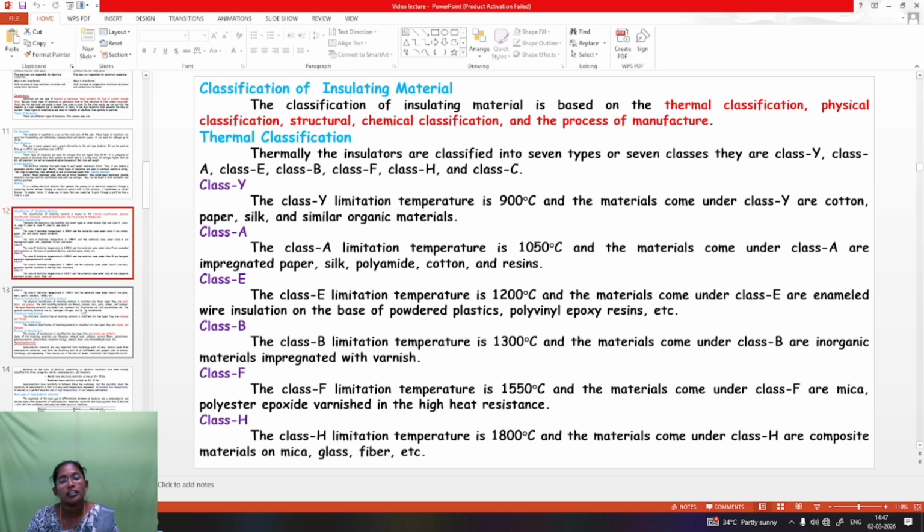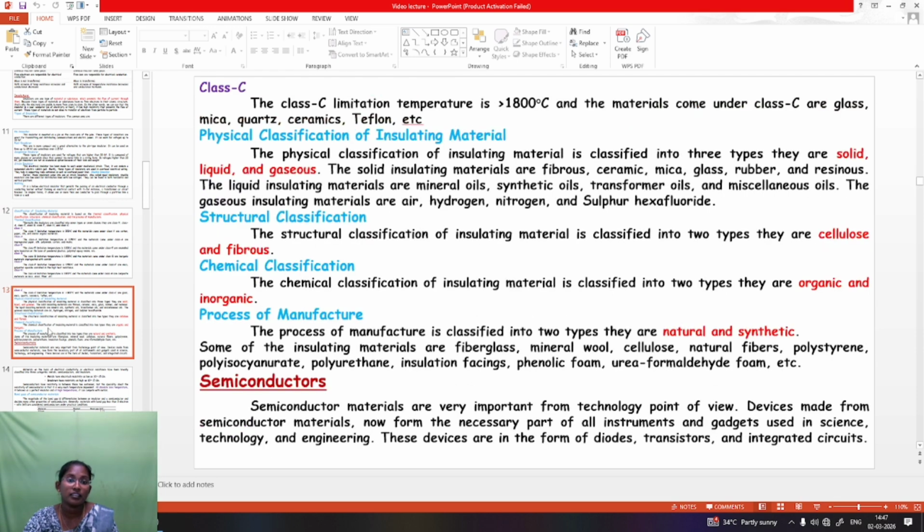Class F limits the temperature to 155 degrees Celsius, and the materials under class F are mica, polyester, epoxide, varnished in high heat resistance. Class H limits the temperature to 180 degrees Celsius, and the materials under class H are composite materials on mica, glass, fiber, etc. Finally, class C limits the temperature to greater than 180 degrees Celsius, and the materials under class C are glass, mica, quartz, ceramic, Teflon, etc.